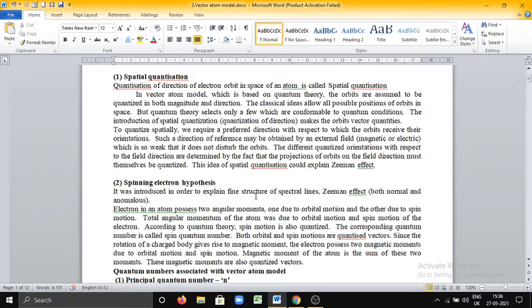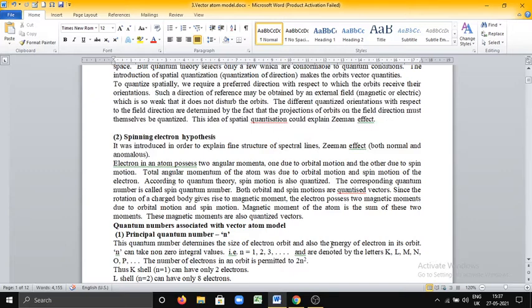Then we know that whenever a charged particle is in motion, it produces a magnetic effect. Since the electron is a charged particle, due to its rotation it also gives rise to a magnetic moment. The electron possesses two magnetic moments, one due to orbital motion and the other due to spin motion. That means the magnetic moment of the atom is the sum of these two moments. These magnetic moments are also quantized vectors.